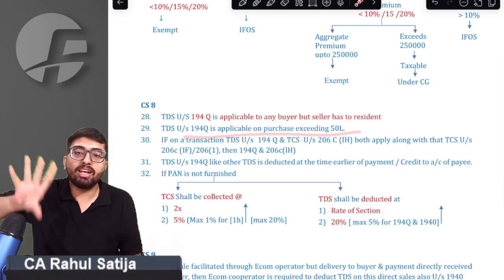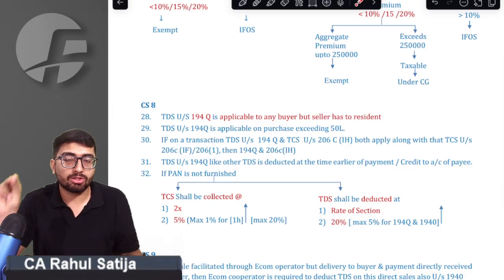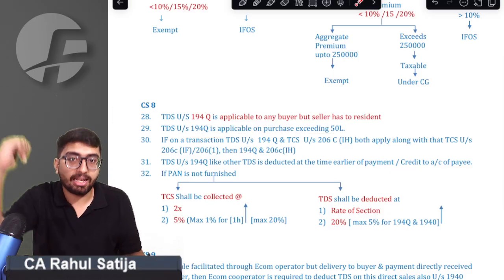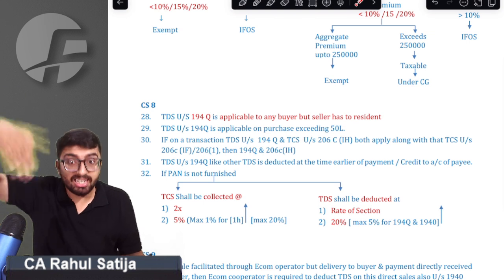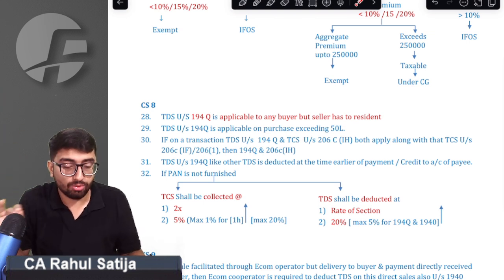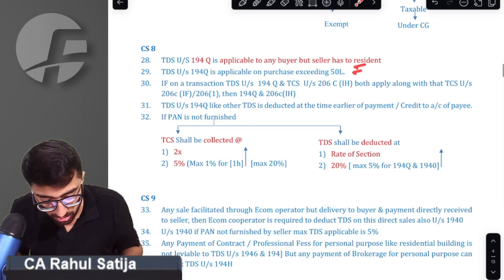Yes, sir. Whenever we are deducting TDS under section 194Q, TDS is always deducted on the amount exceeding 50 lakh rupees. Whatever the amount exceeds 50 lakh rupees, only that is used to deduct TDS. Sir, we got that point.